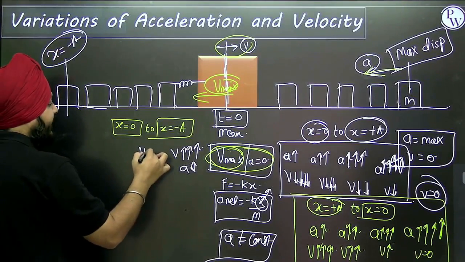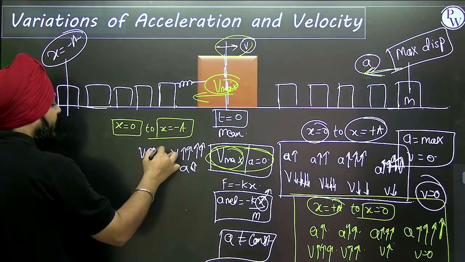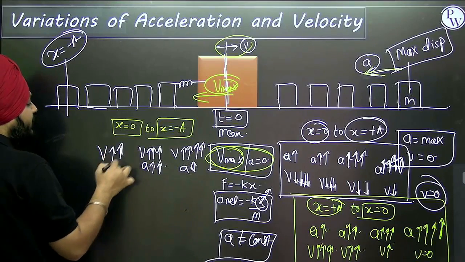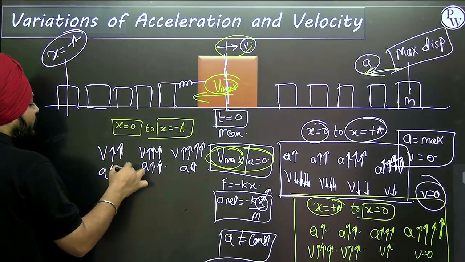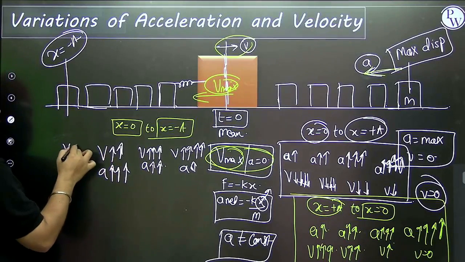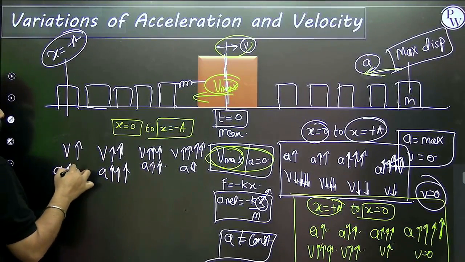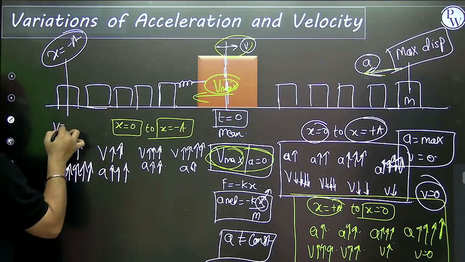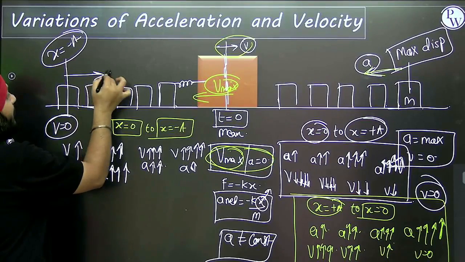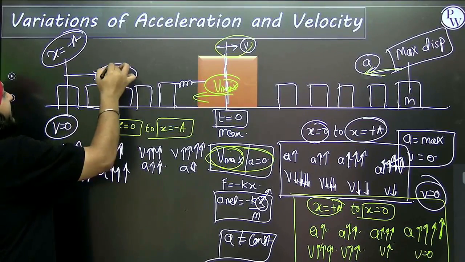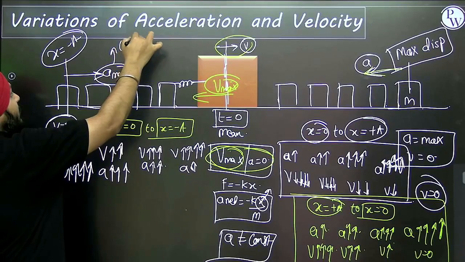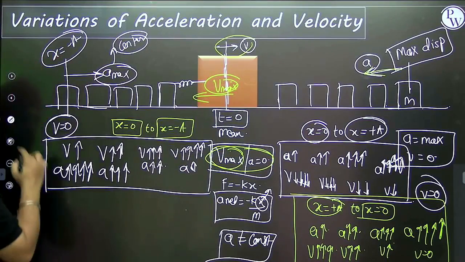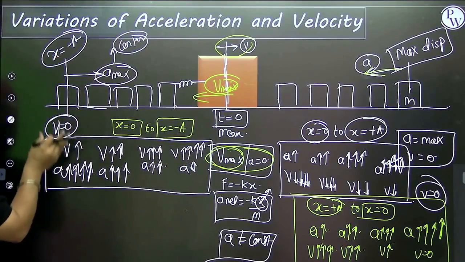Now here velocity, we are having 4 dots, here we are having 3 dots. 3 arrows, here acceleration 2 arrows. Velocity 2 arrows, acceleration 3 arrows. Now velocity only 1 arrow, acceleration 4 arrows. Like this way my velocity will be 0 and acceleration will be maximum, and that is also acting towards the center. Now the particle has reached the max position.